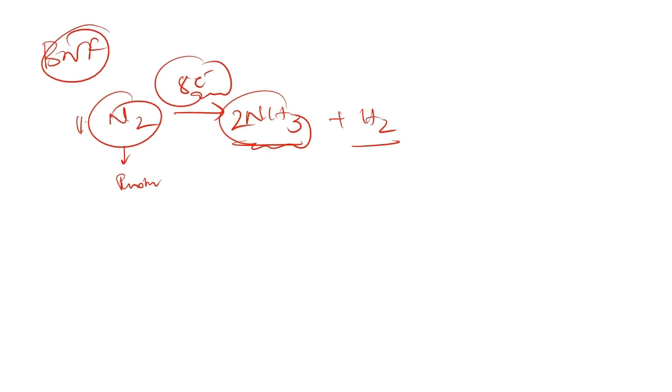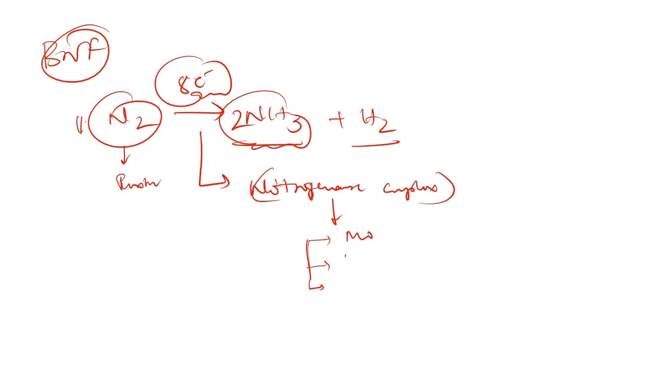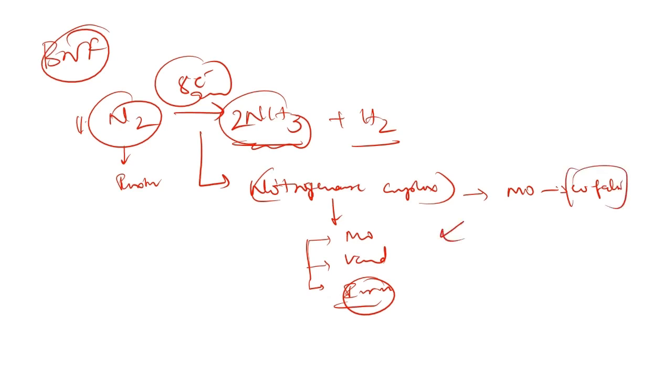So this is the reaction, and it is catalyzed by an enzyme complex called the nitrogenase complex. This nitrogenase enzyme complex is present in three different forms based on whether they require molybdenum, vanadium or iron. The most studied nitrogenase complex has molybdenum as a cofactor. Out of these three different types, most of them have molybdenum as a cofactor.